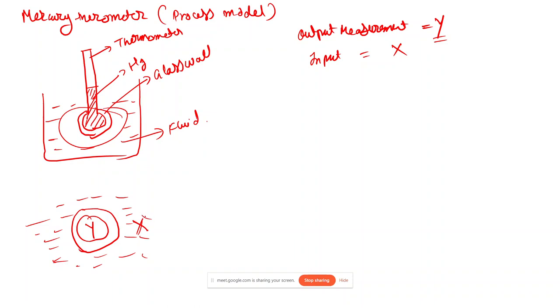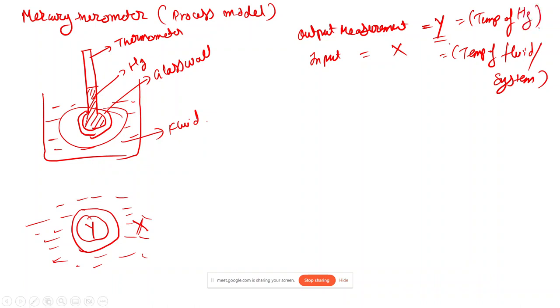So these are the temperatures. X is the temperature of the fluid or system, and Y is the temperature of the thermometer or mercury. That is the temperature measured. Let's just consider for mercury we have mass M and heat capacity Cp. Similarly, the heat transfer coefficient across this surface is H, and the surface area for heat transfer is area A.